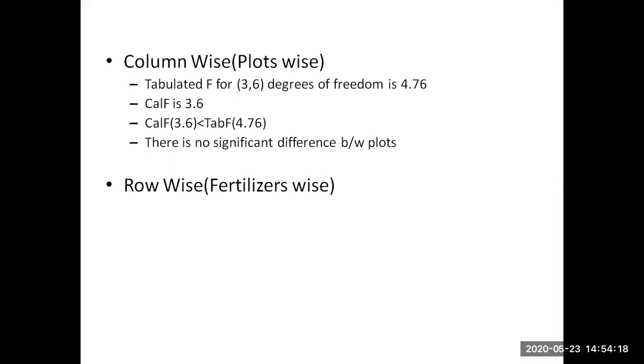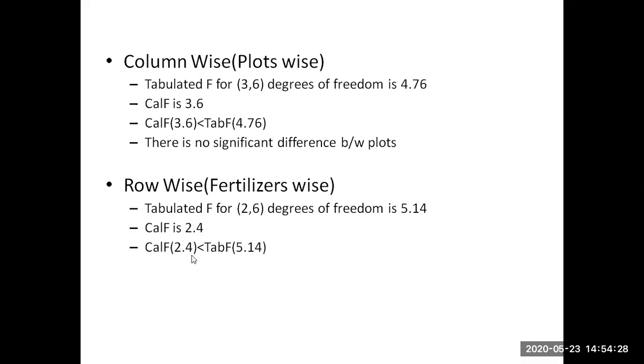Let us consider. For that one, tabulated F for 2, 6 degrees of freedom is 5.14. Calculated F, we already know, is 2.4. By looking at this, you can say calculated F is less than tabulated F. Therefore, what is the conclusion? H0 is accepted. That means there is no significant difference between the fertilizers.